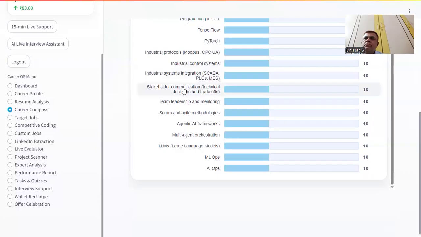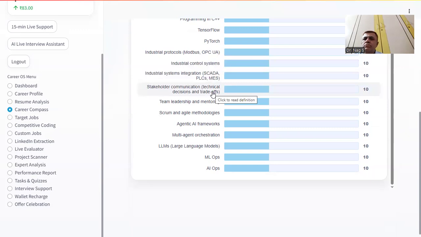Then stakeholder communication on technical decisions, where trade-offs need to be made about what to adopt, what to lose, what to have. All of those discussions with top management. Sometimes this AI manager role is very important to have a technical discussion with management and with the technical team. How we would deal with such cases, we will discuss all of that.